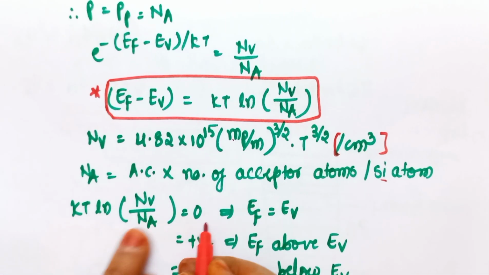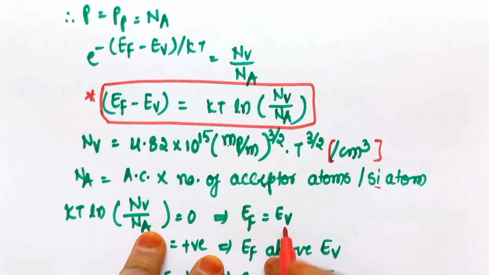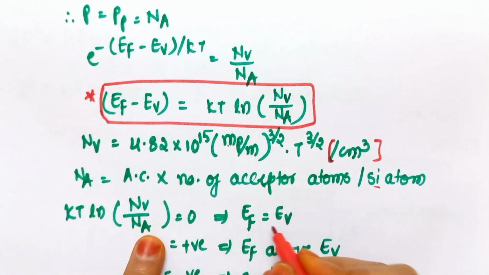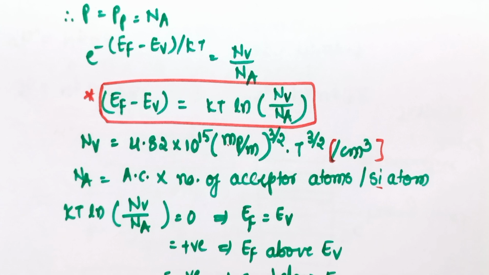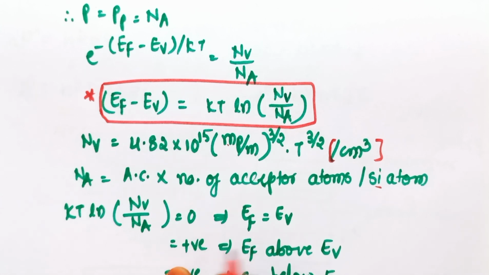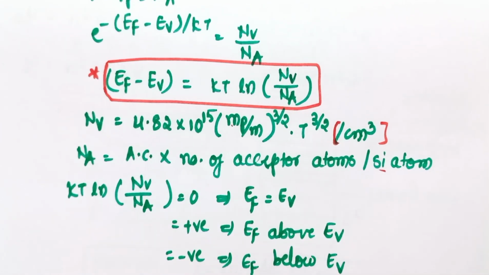So if it is equal to 0, that happens only when Ef is equal to Ev. That means the Fermi level coincides with the valence band. If the value of Kt ln of Nv by Na is equal to 0, then the Fermi level coincides with the valence band. If it is positive, then the Fermi level lies above the valence band, and if it is negative, the Fermi level lies below the valence band. This is how the Fermi level of p-type semiconductor changes with respect to the expression Kt ln of Nv by Na.